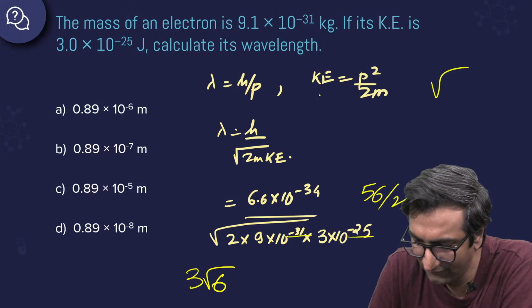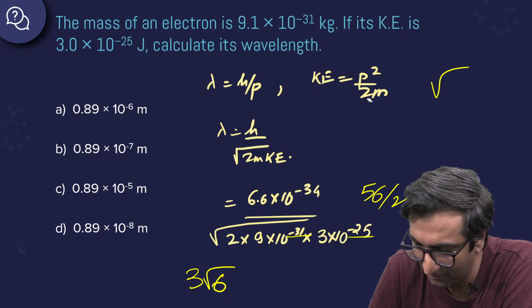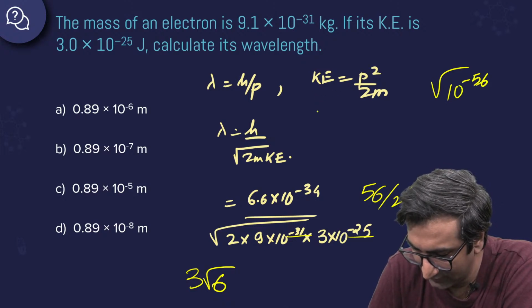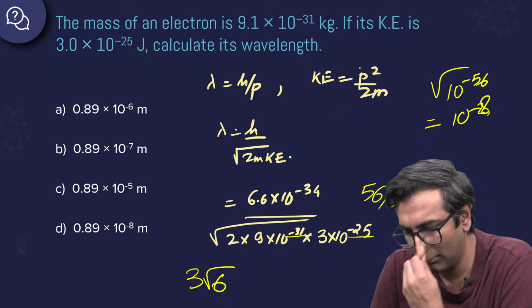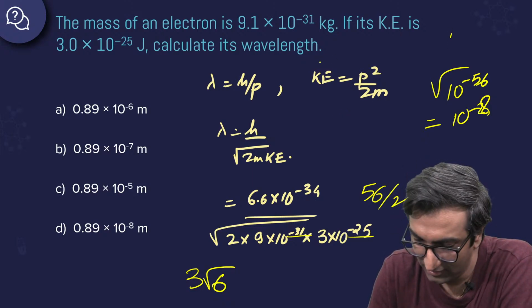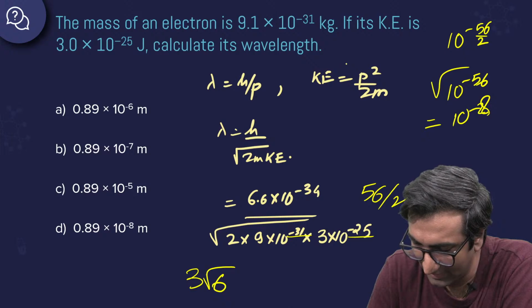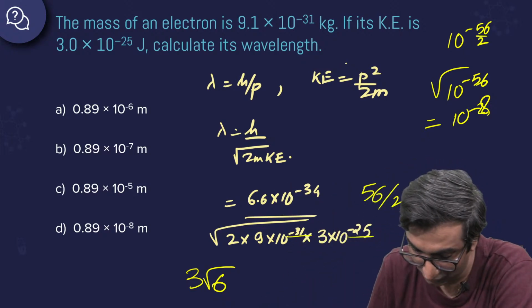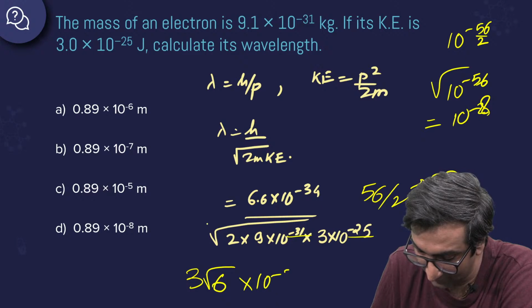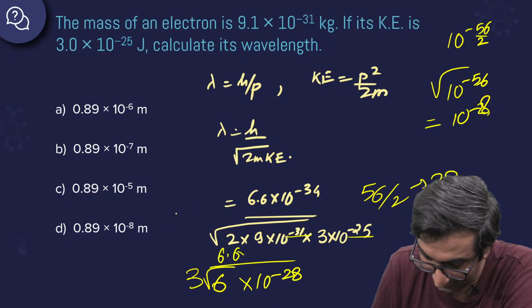By 2, why? If I take under root of say x, say 10 power minus 56, it just becomes 10 power minus 28, right? Why is that? Because essentially root is 10 power minus 56 by 2. That is literally what root means. Root means half of this, right? That's why it becomes 28. So 3 into 10 power 6 into 10 power minus 28, then 6.6 into 10 power minus 34.